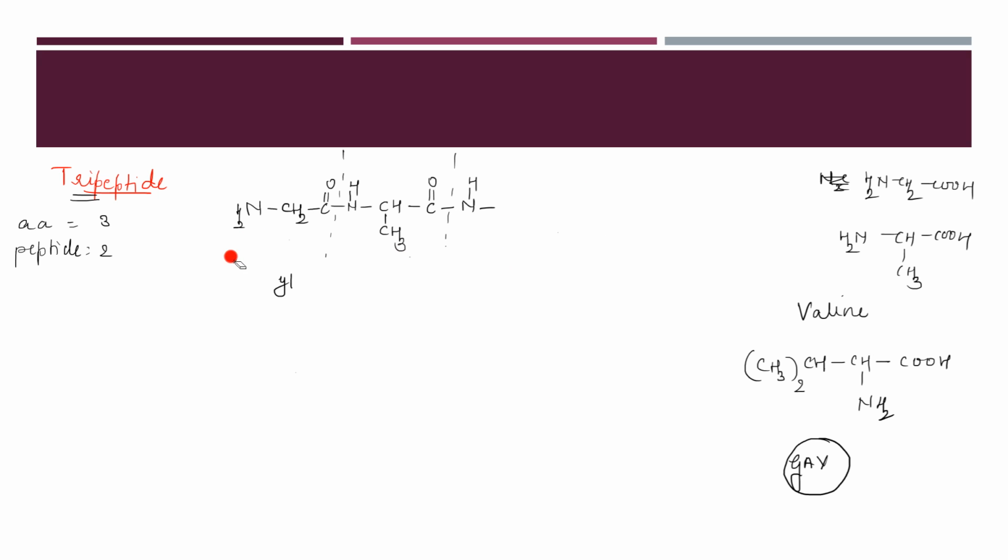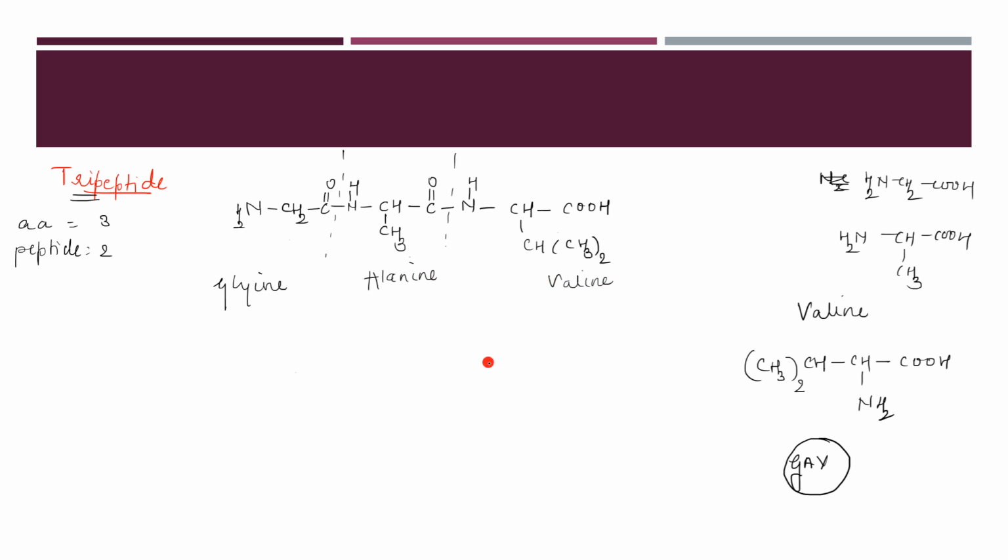And then you will tell me what the structure is. Got it? In the last one you only have to make a change. It is valine. Only change it over here. Put this group in, and in place of CH3 you have CH(CH3) twice. That's it. This is your glycine, this is your alanine, and this is your valine.